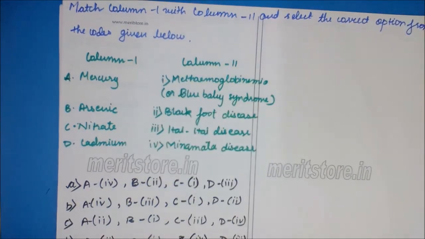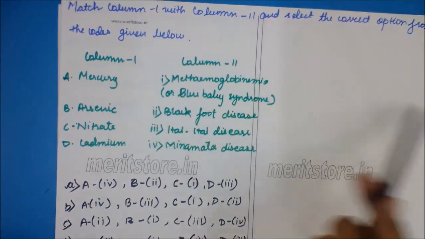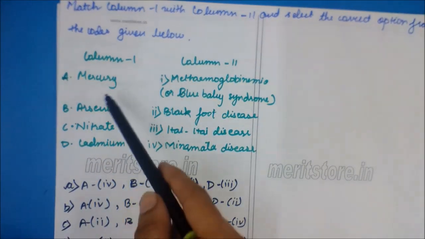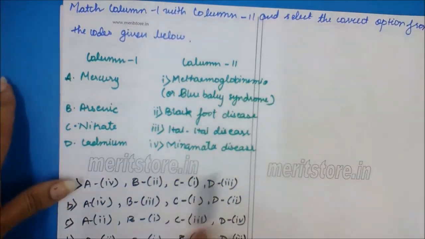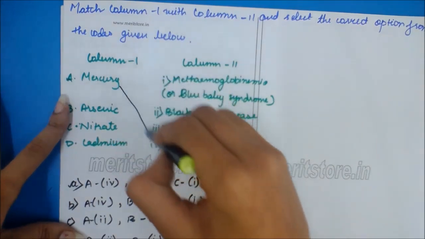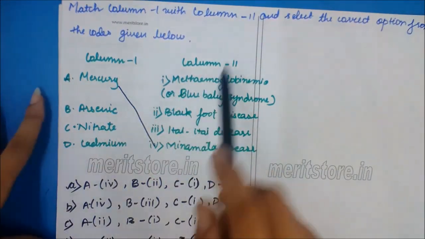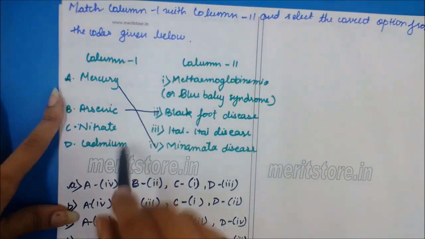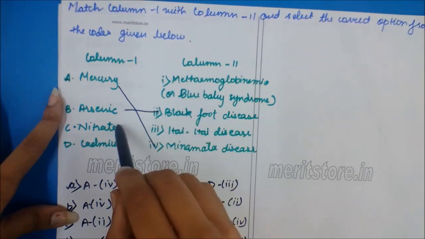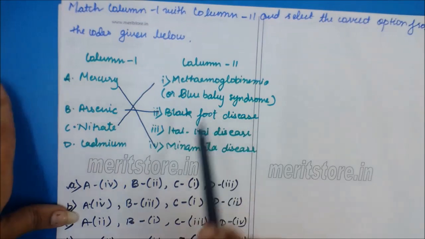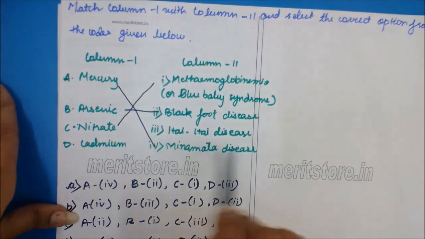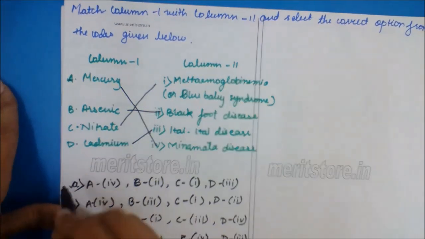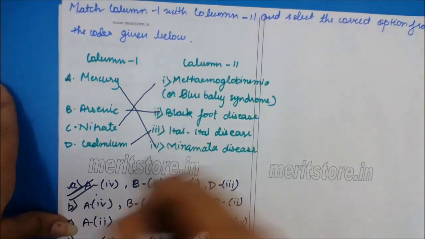Match column 1 with column 2 and select the correct option from the codes given below. Mercury, Minamata disease. Arsenic, Blackfoot disease. Nitrate, methemoglobinemia or blue baby syndrome. Cadmium, Itai-itai disease. So the correct option here is option A.